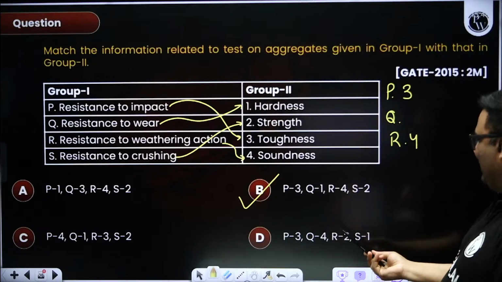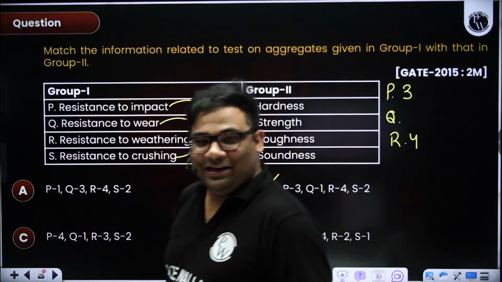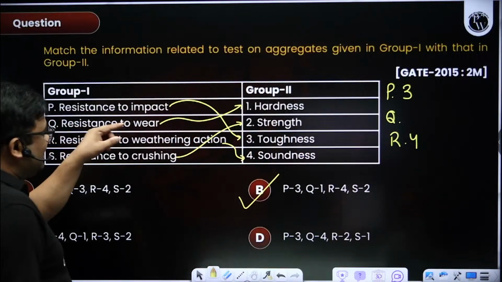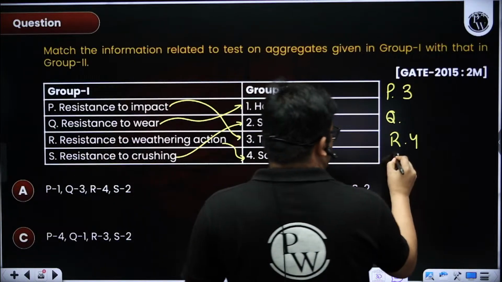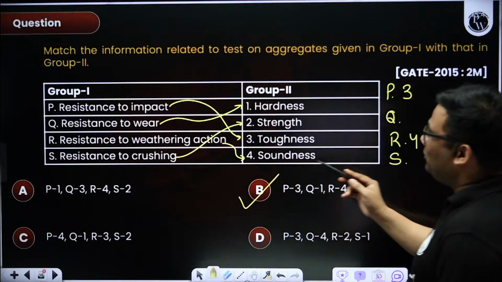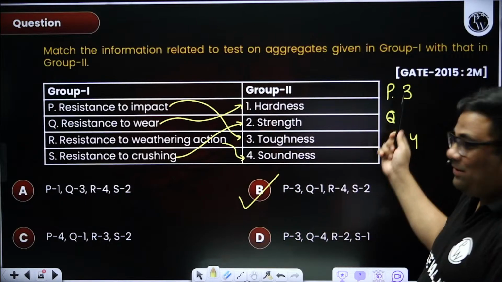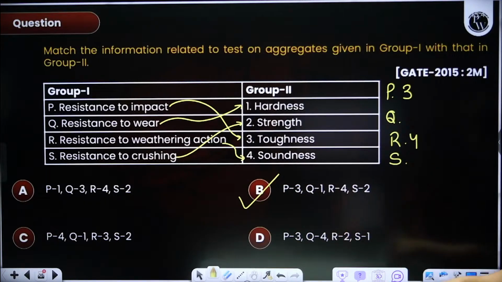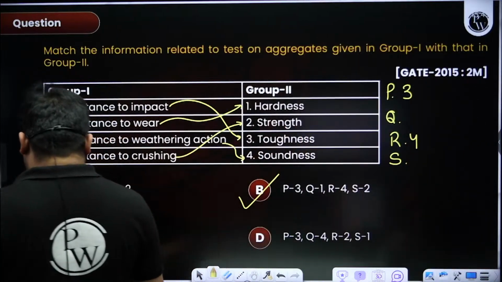So you can see that only this option is there, right? If you are confused in one of these, then also it is fine, if you know the other things. Even if somebody doesn't know about wear and crushing, they will still be able to answer. So if you don't know one, don't worry. You will be able to crack this.